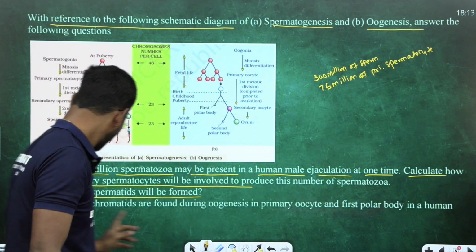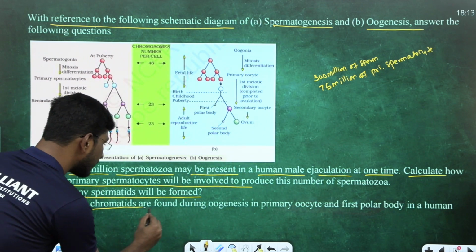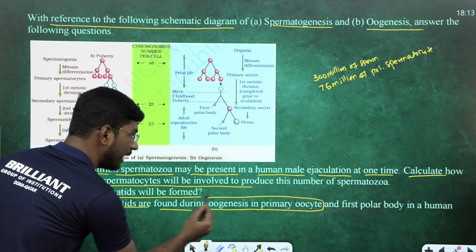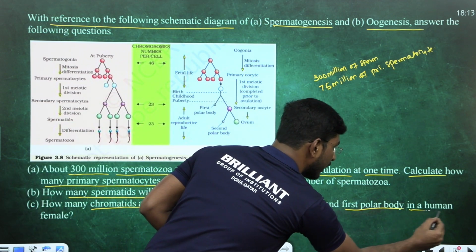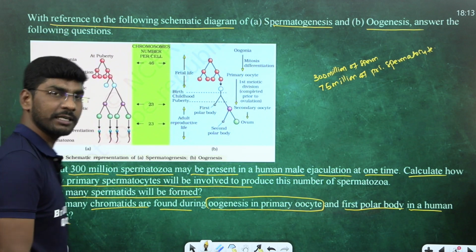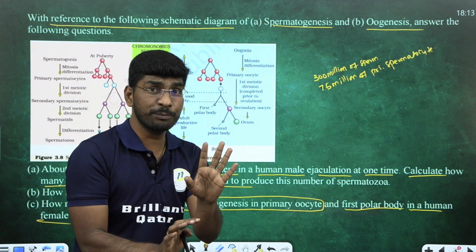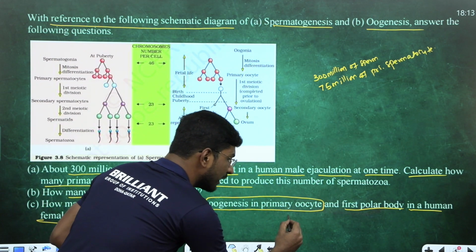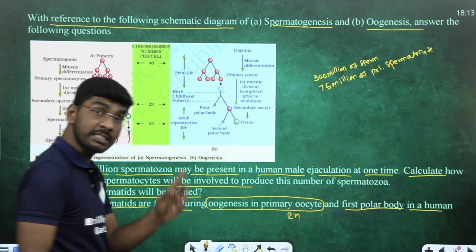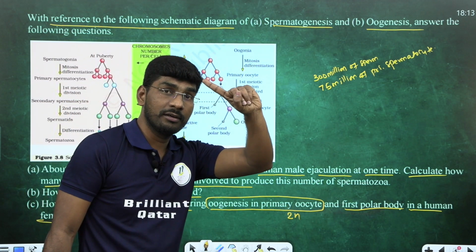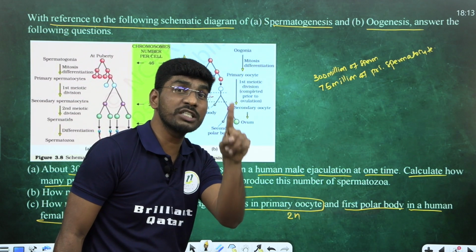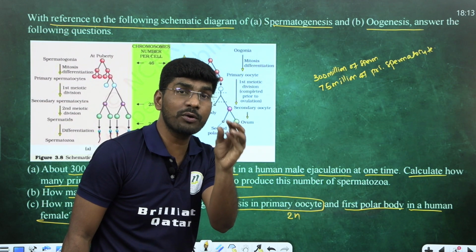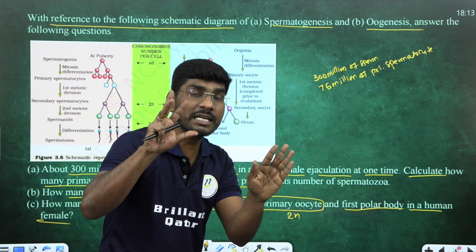Enough. Next, how many chromatids are found in oogenesis in the primary oocyte and the first polar body in human females, they are asking. You need to understand the oogenesis process also, I'll tell you a little later. The primary oocyte is diploid, the secondary oocyte is haploid. The primary oocyte undergoes unequal meiosis 1 to give a smaller cell called what? First polar body. A bigger cell called what?